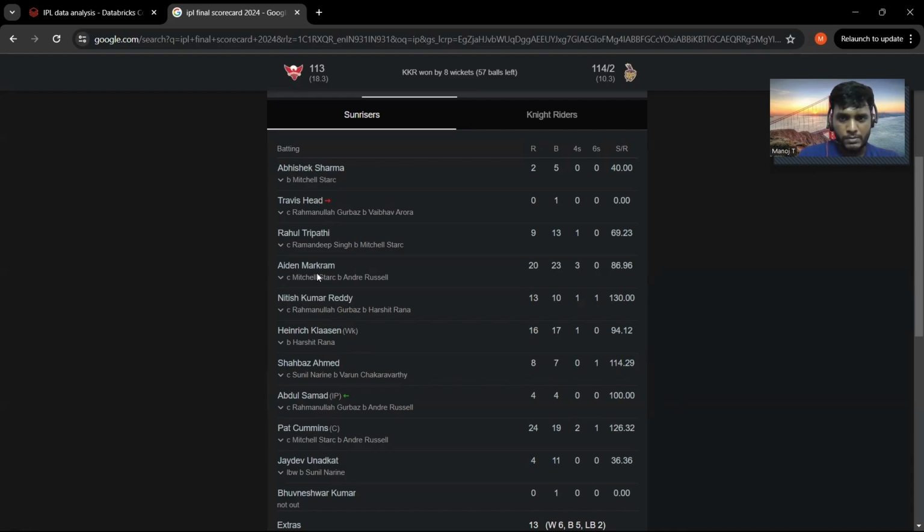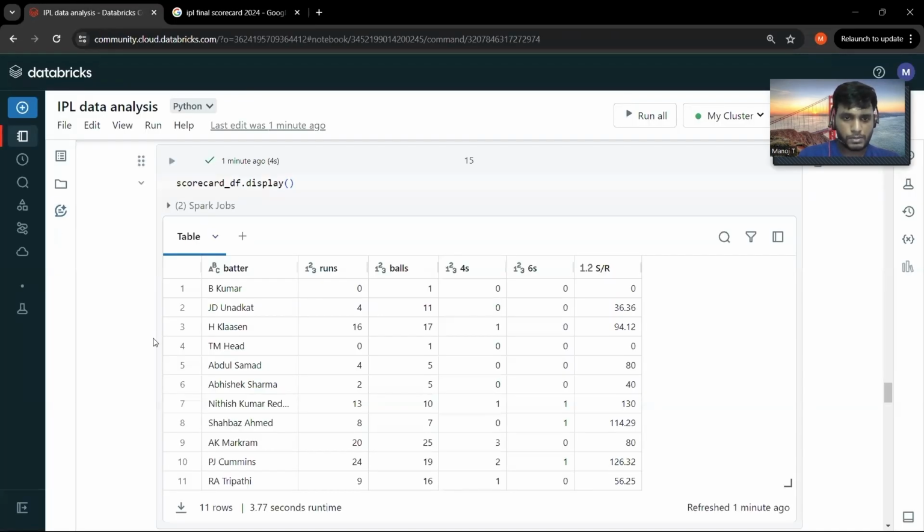Where is Aiden Markram? Okay, so Aiden Markram has scored 20 runs and he has played 23 balls, and he has scored three boundaries and his strike rate is 86. Okay, what went wrong with this ball calculation?